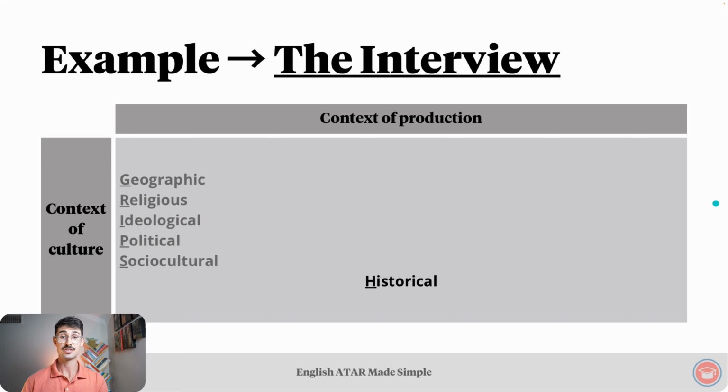And finally, historical features: the Korean War began in 1950 when North Korea invaded South Korea. It lasted 3 years. An armistice brought about a ceasefire and established a demilitarized zone, but no formal treaty was ever signed. And in the Korean War, the US supported South Korea. Those are some general features of the cultural context of production.